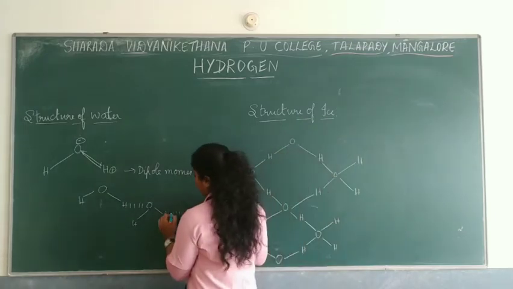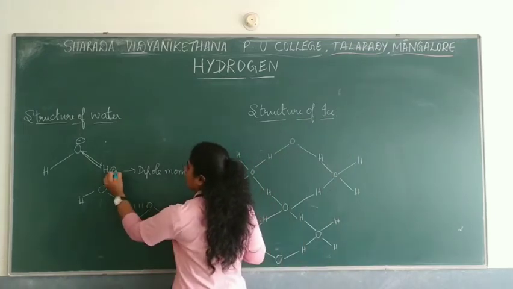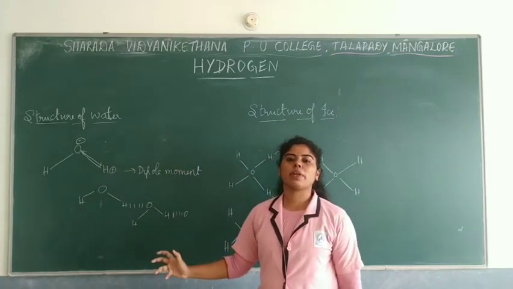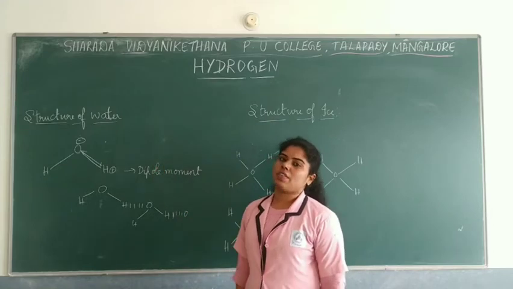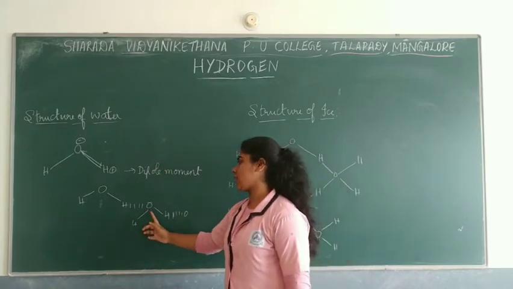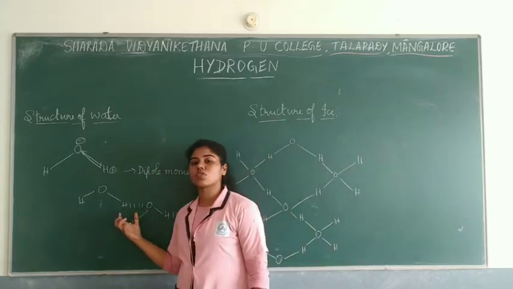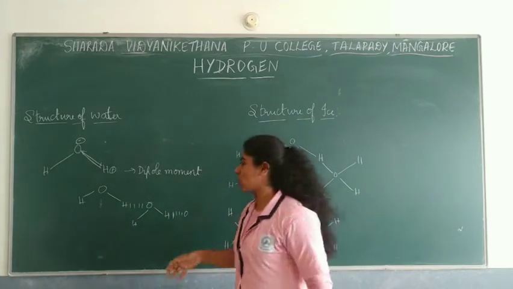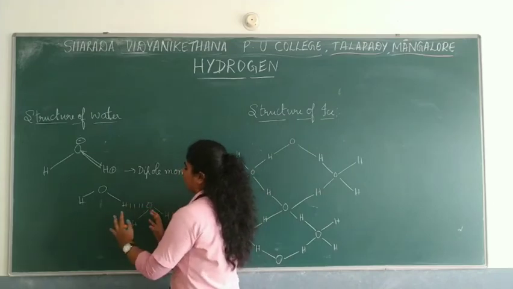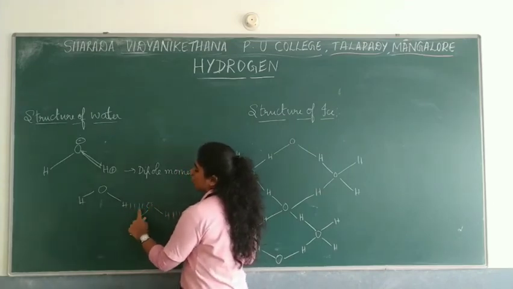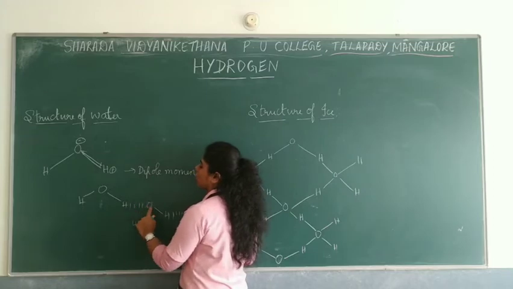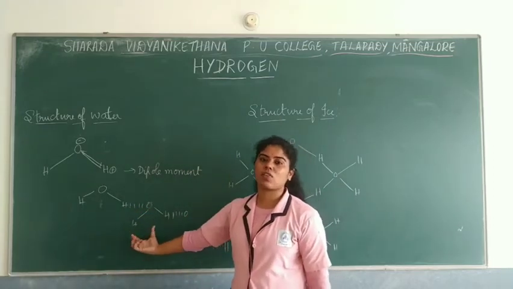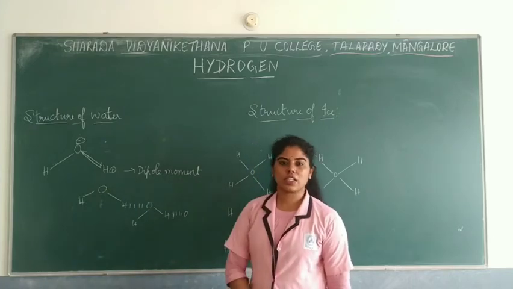So because of this hydrogen bonding, water has unique abilities. That is why these physical properties are said to be very unique for water, due to the extensive hydrogen bonding. Extensive hydrogen bonding also helps in the association of molecules. Association in the sense there is adding up of molecules. So here oxygen has a bond with the hydrogen of another molecule of water. That's why we say this is extensive hydrogen bonding. What I was talking about is this one.